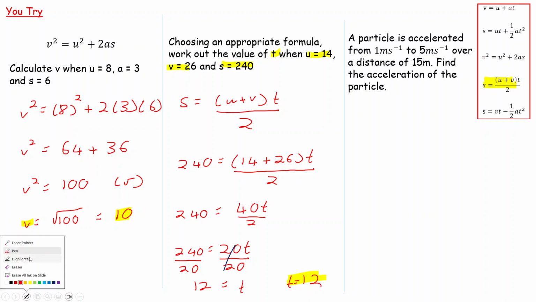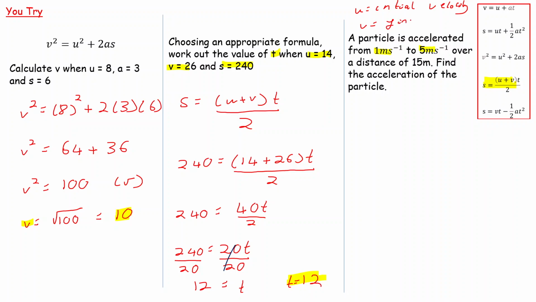The last one, we've got a particle is accelerated from 1 meter per second to 5 meters per second. So this is saying your initial speed is 1 and your final speed is 5. We need to know that U is your initial speed or initial velocity, what you start off at, and V is your final velocity or final speed, what you finish at. So U is equal to 1 meter per second, and V is equal to 5 meters per second, over a distance of 15 meters.